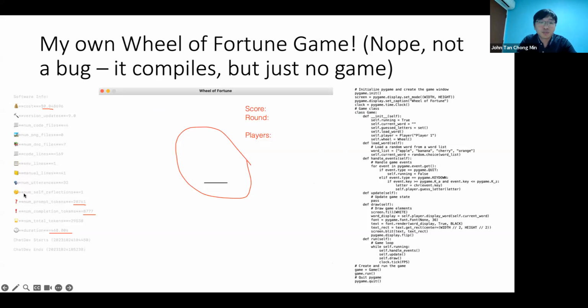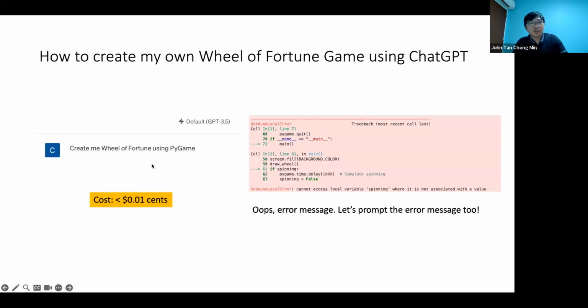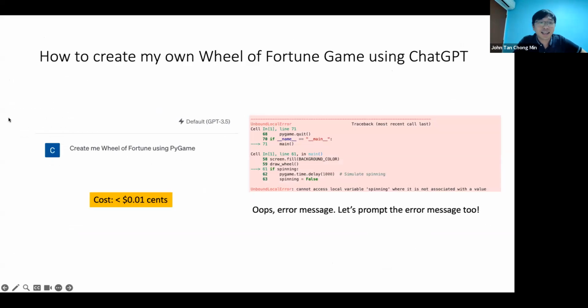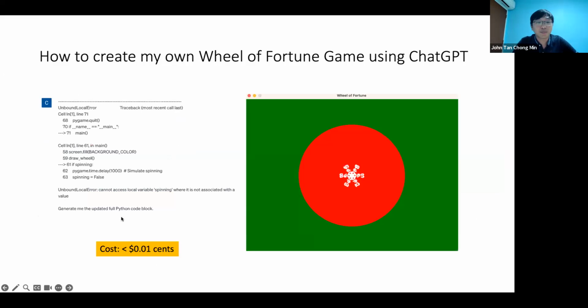Okay, so let's do a stress test. How important is ChatDev to create this Wheel of Fortune game? Can I create it myself? So again, I asked ChatGPT to create me Wheel of Fortune using Pygame. Unfortunately, it didn't run. There's this variable, spinning, that didn't work out. So let's prompt the error message back into the chat, to basically ground the generation.